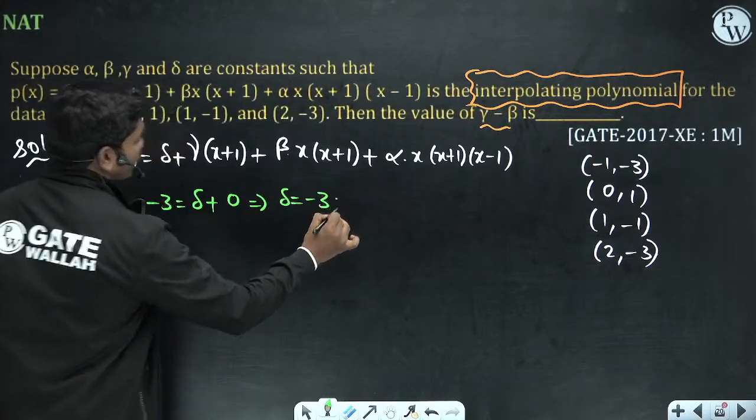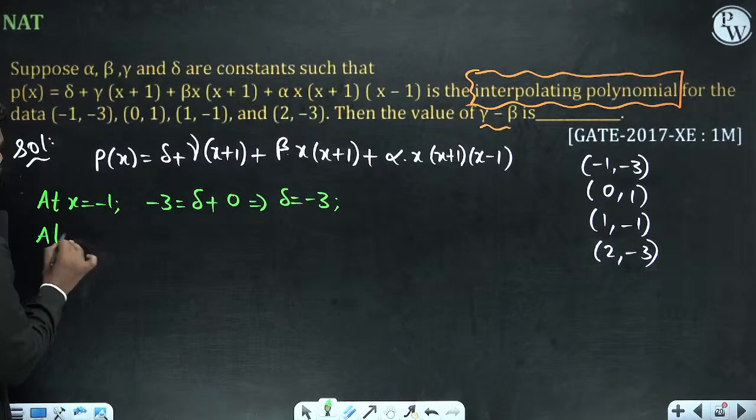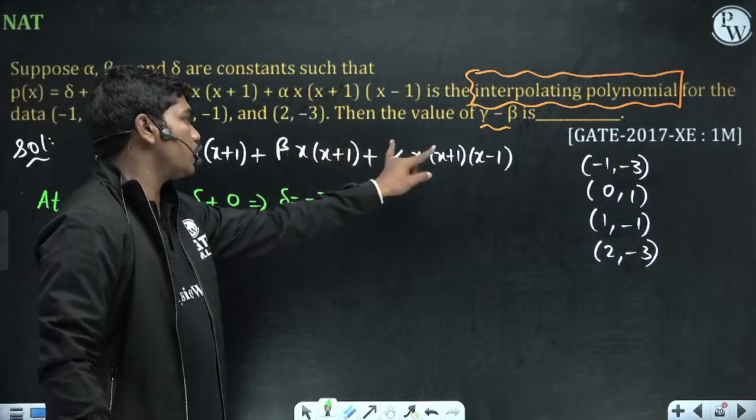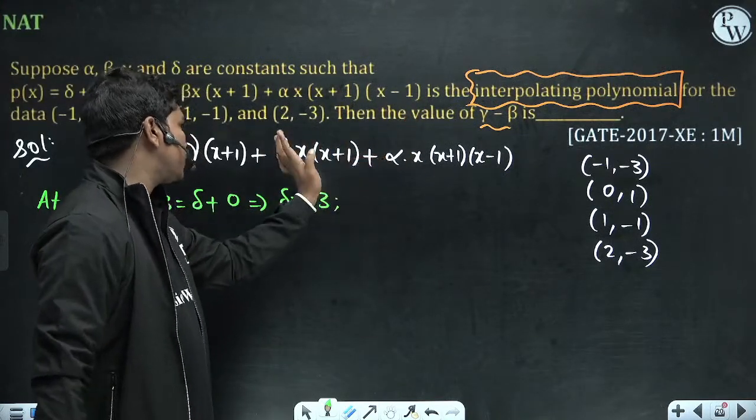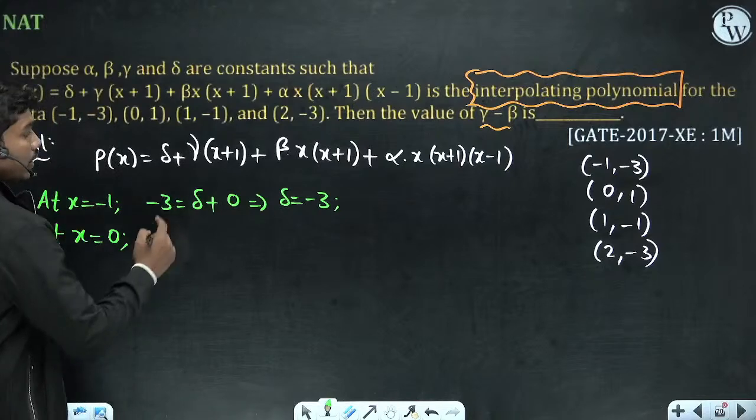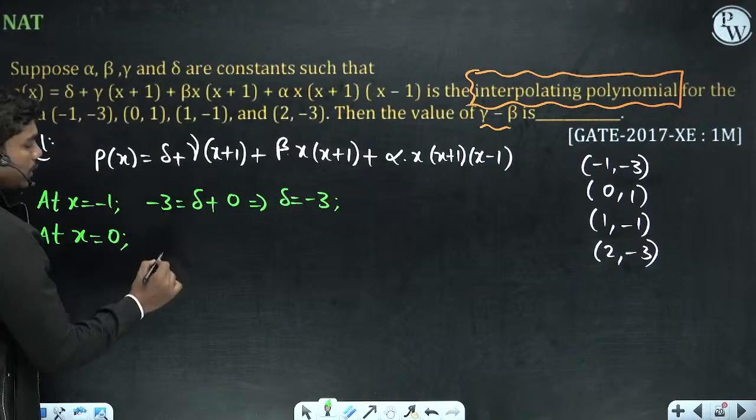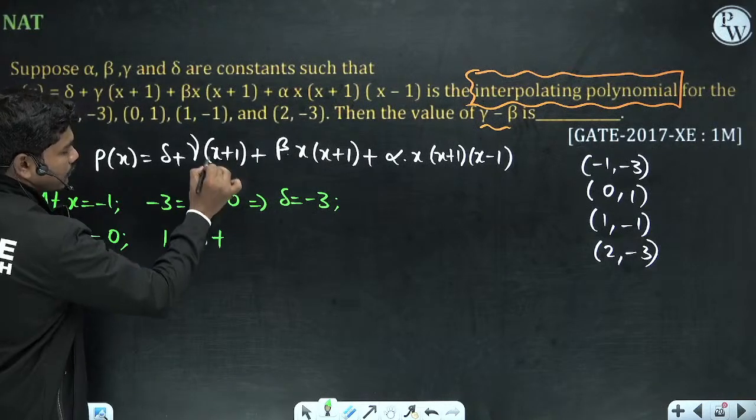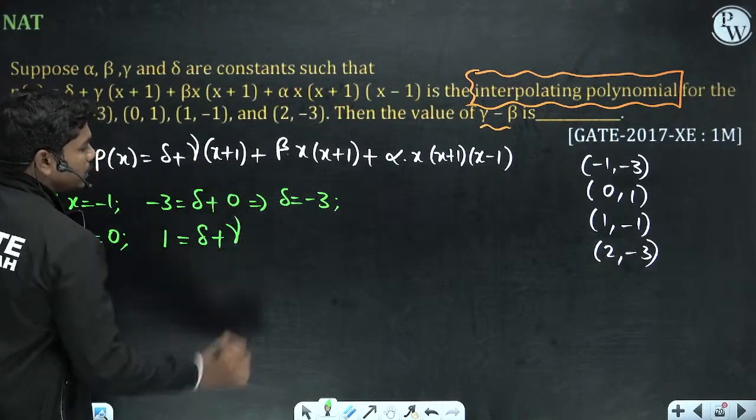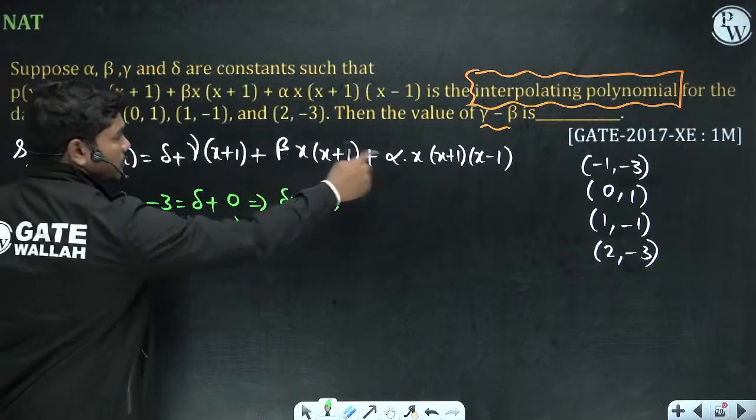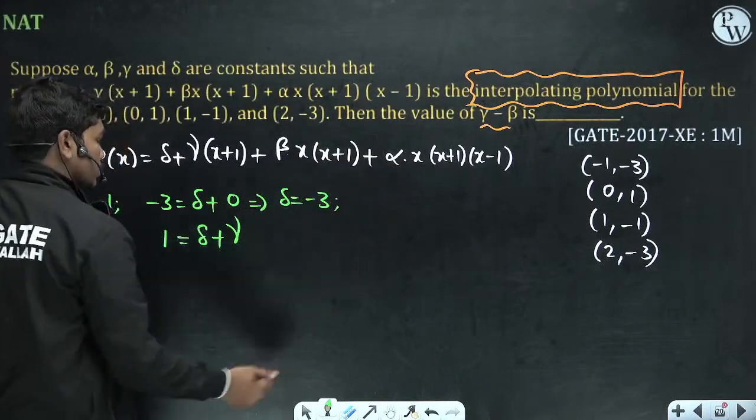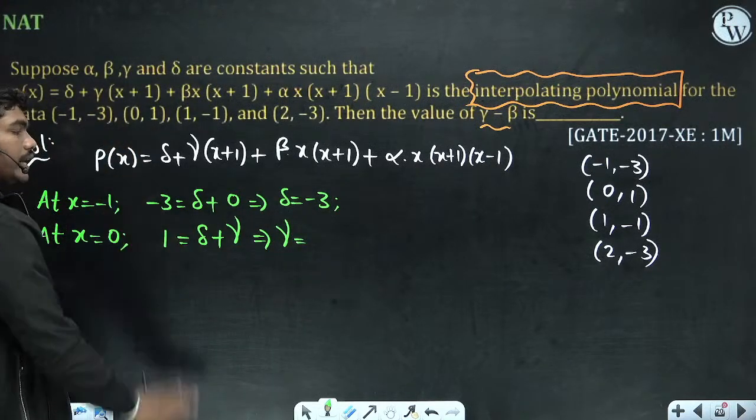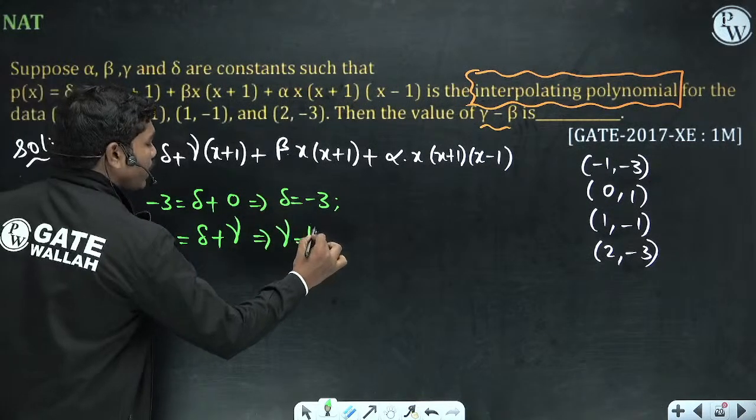Okay, now at x is equal to 0, if you put x is equal to 0, then these 2 terms will go to 0 of course. Then we have at x is equal to 0, value of p of x is 1, so 1 is equal to delta plus 0 plus 1 is 1 plus gamma. These 2 terms will go to 0 because x is there here, so this implies gamma is equal to how much? 1 minus delta, so 1 minus of minus 3, so gamma is actually 4.